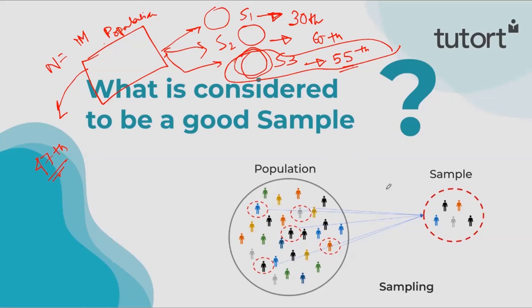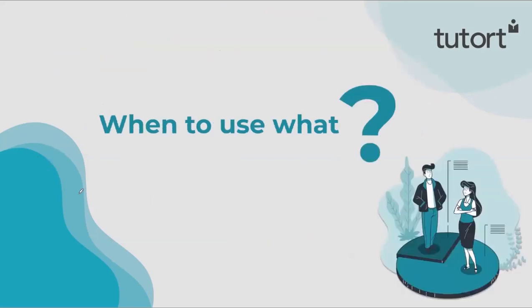As I told you, we have different sampling techniques by which we can get the best sample. There can be different scenarios for different sampling techniques. We will be discussing different sampling techniques in later videos. Now, when to use what? What do I mean by that? I mean, when to use population and when to use sample.